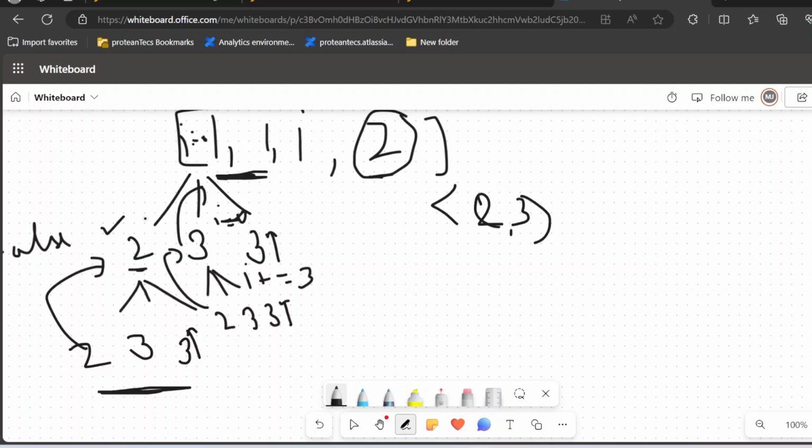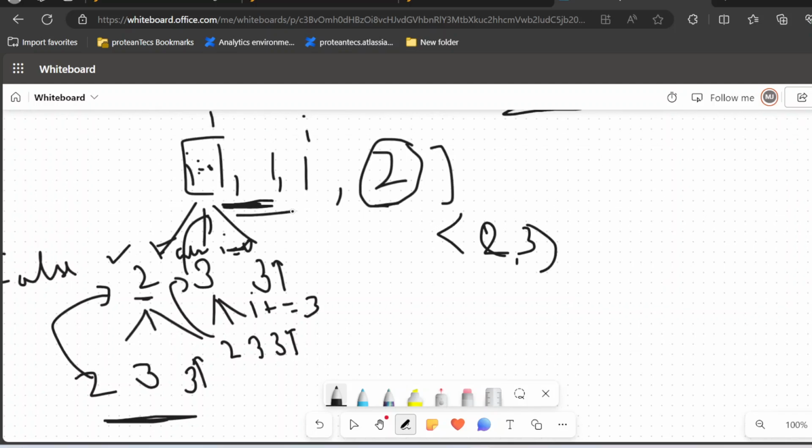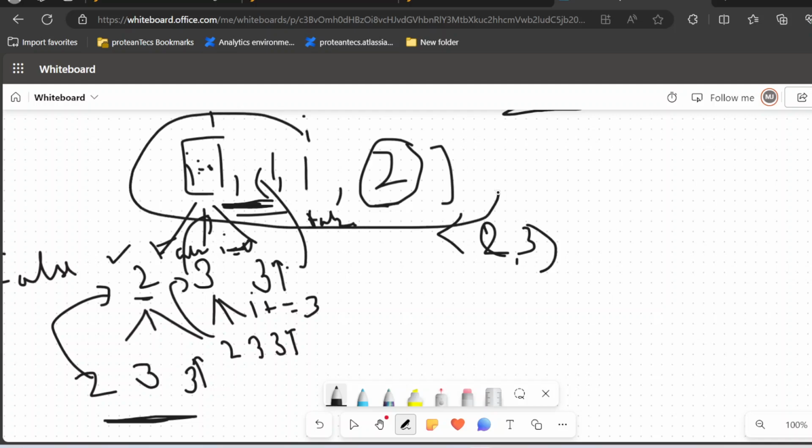So this will return false, and now we are going to see if 3 increasing works. We can see that 3 increasing will directly return false. If we can't break the complete subarray into any of these forms, using the 2, 3, then the answer, the complete function, will be false.